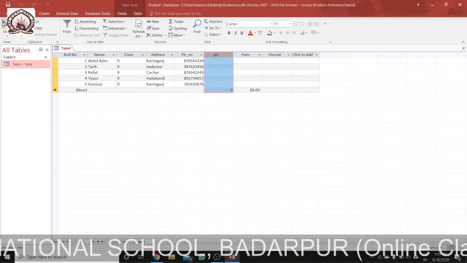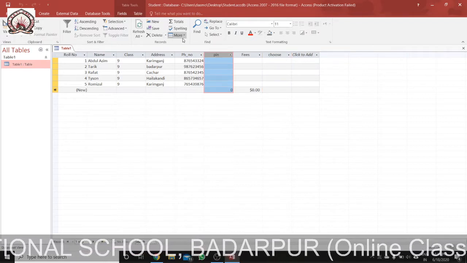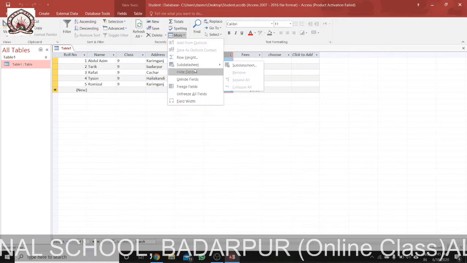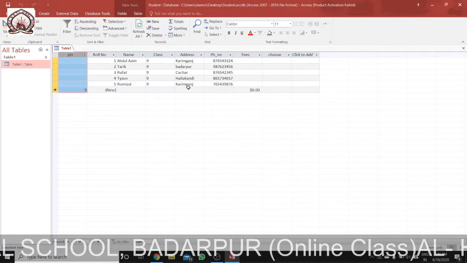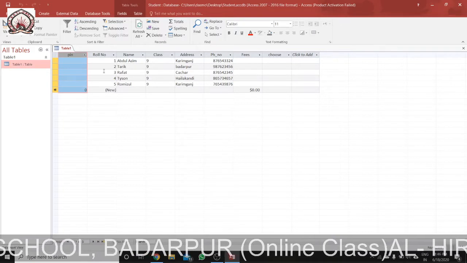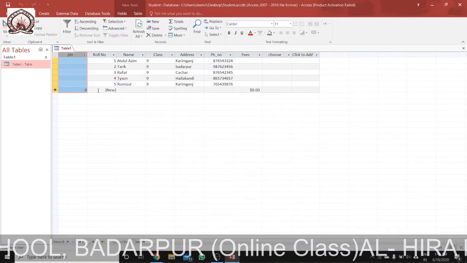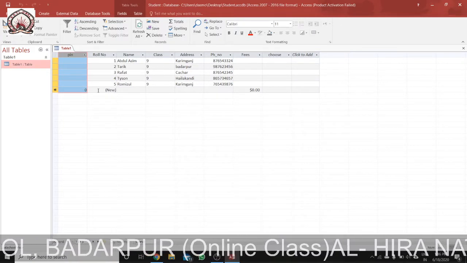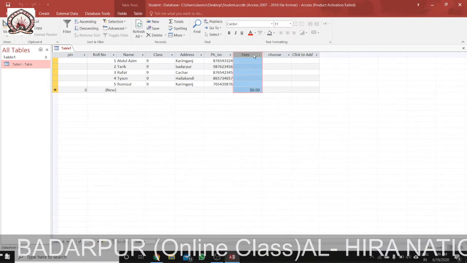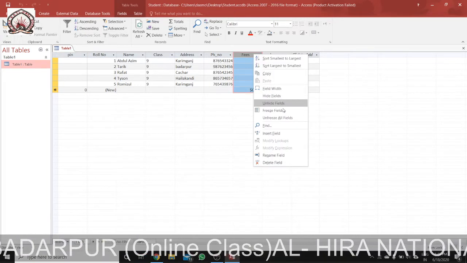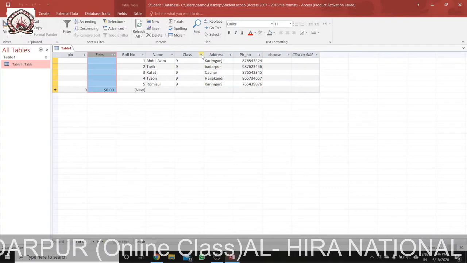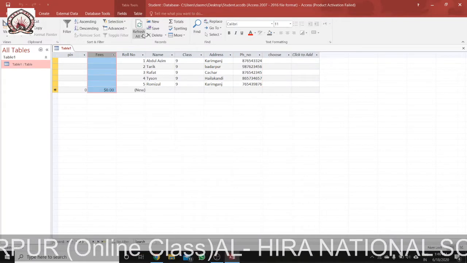Then in the same way we'll select the home tab, and under more you can see freeze fields. So it has already frozen the field. Another option is also there to freeze: suppose I want to freeze this one, right click, and you can see freeze fields. So it is frozen. Now how to unfreeze it?